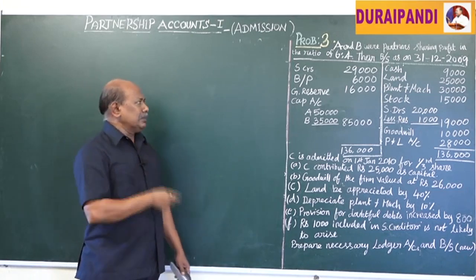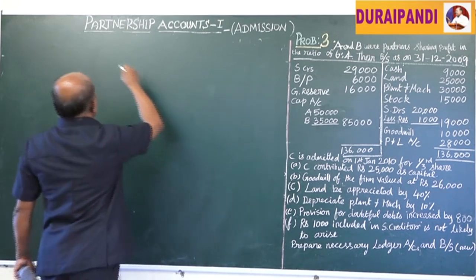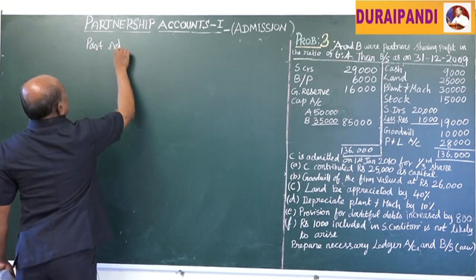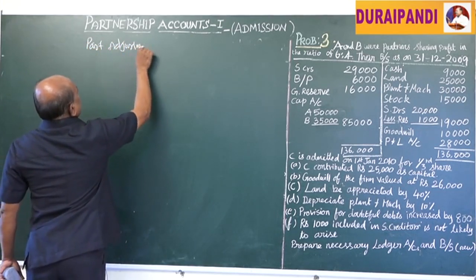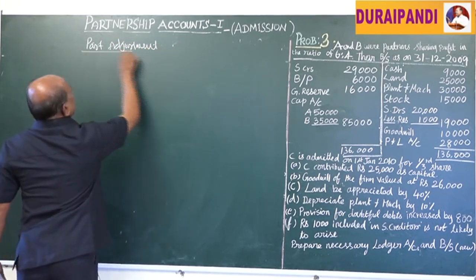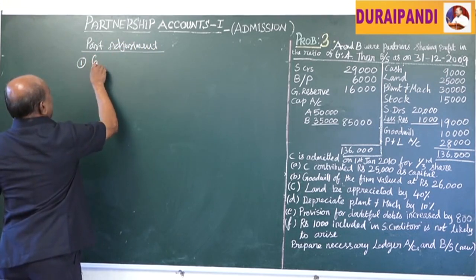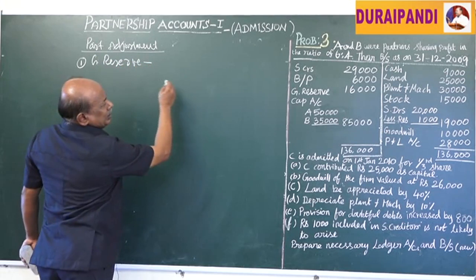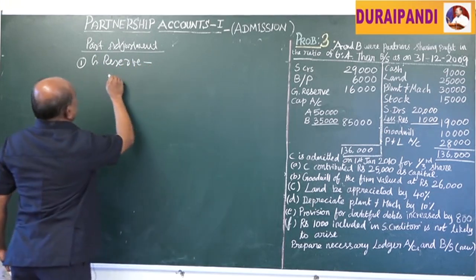First, past adjustment. First thing, general reserve, amounting to rupees 16,000.